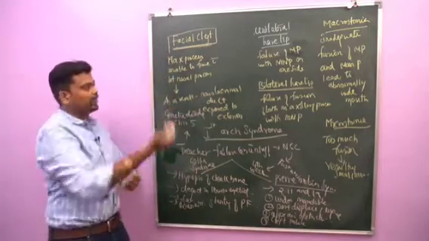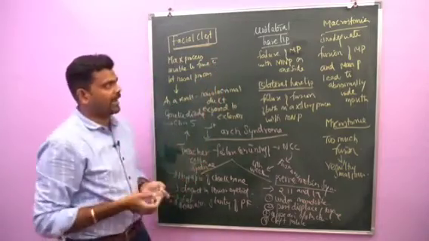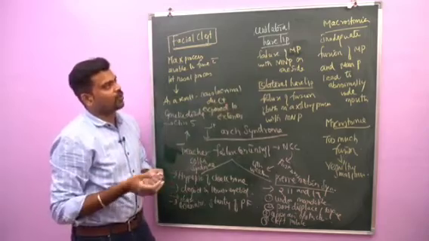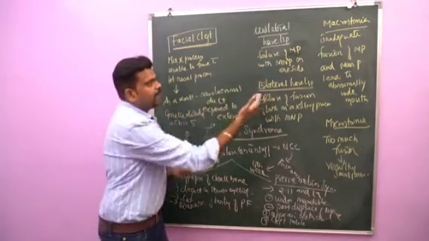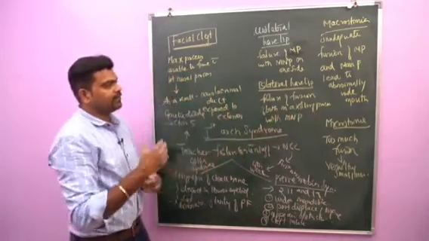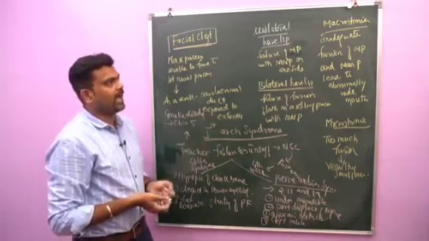So this condition is called facial cleft. And next, unilateral cleft lip or hare lip. This condition is mainly due to failure of the maxillary process to fuse with the medial nasal process of one side. If it is bilateral, it means failure of fusion of the maxillary process with the medial nasal process of both sides. This is bilateral hare lip.